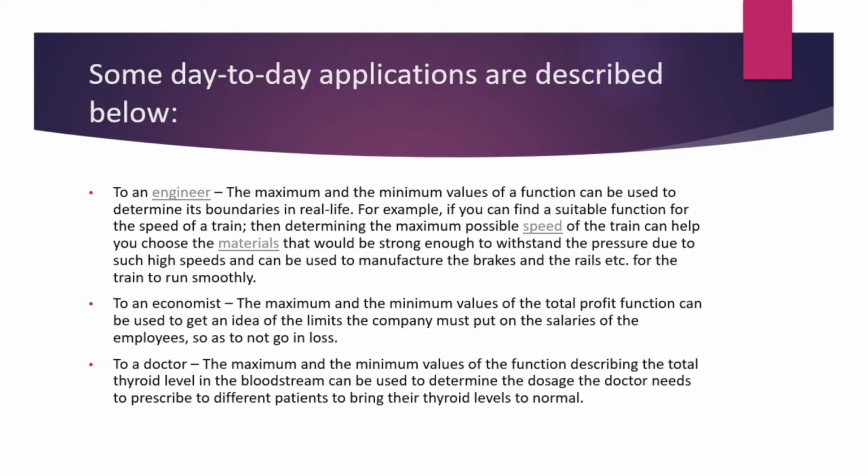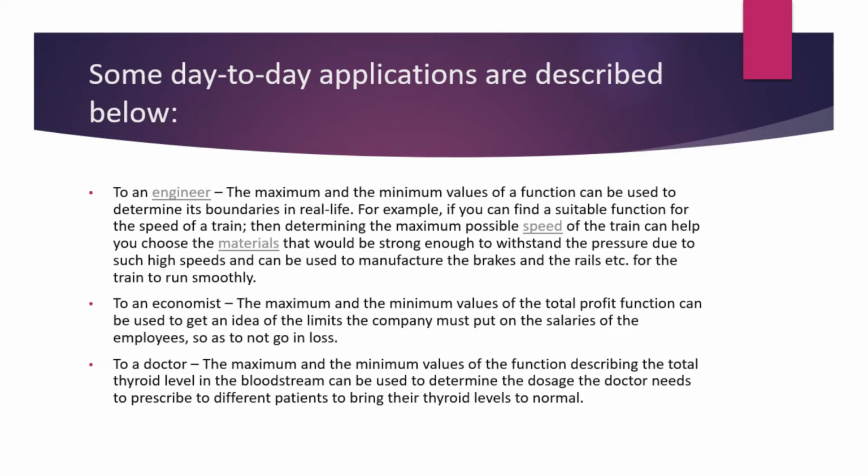For example, in the field of engineering, the maximum and minimum values of a function can be used to determine its boundaries in real life. For example, if you can find a suitable function for the speed of a train, then determining the maximum possible speed of the train can help you choose the materials that would be strong enough to withstand the pressure due to such high speeds, and can be used to manufacture the brakes and rails, etc., for the train to run smoothly.